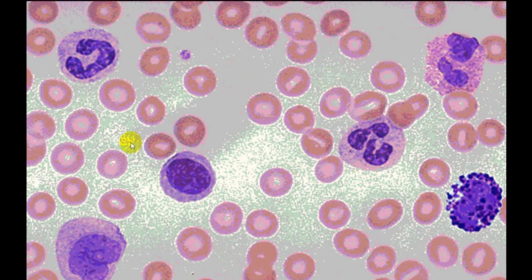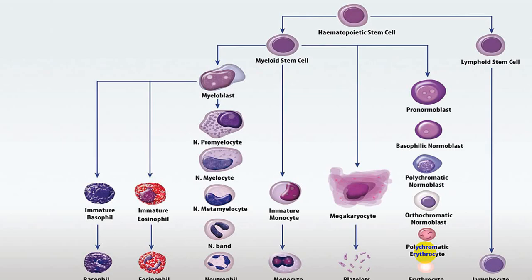Now when the peripheral smear is examined, you can see RBC and the different types of WBC, and you should be able to identify the different types of WBC. That is what we call peripheral smear examination. These are all the different types of cells. At present we are not discussing in detail; when we talk about WBC, we'll discuss that.